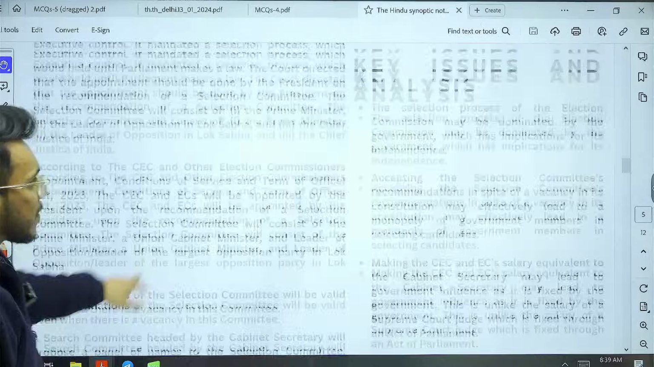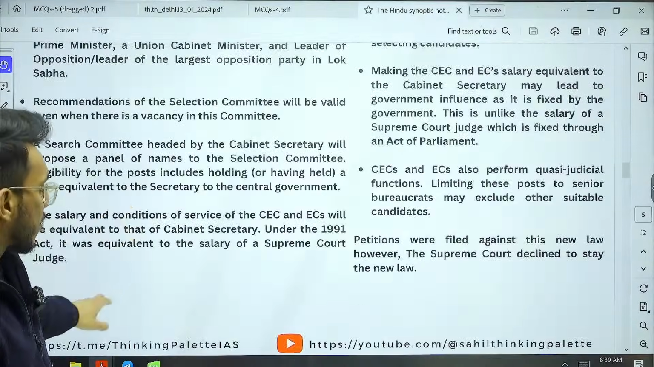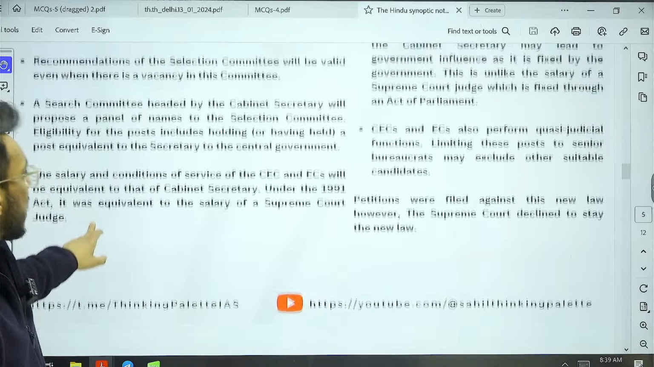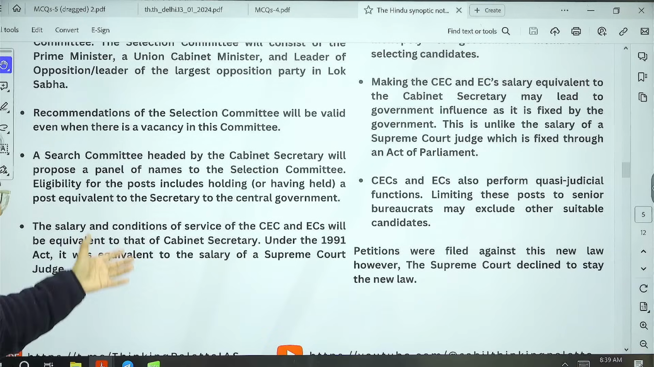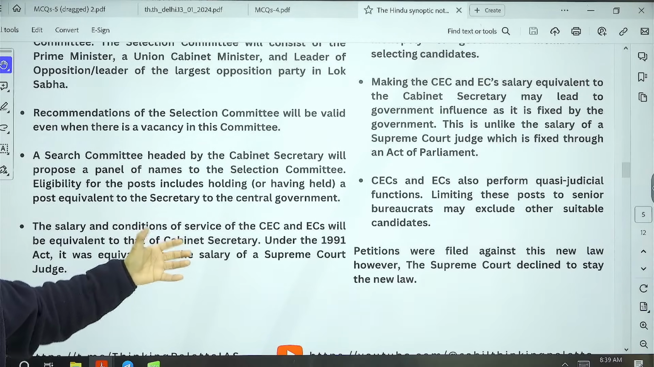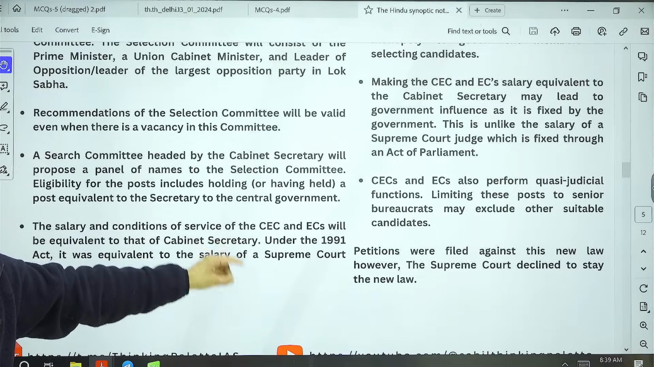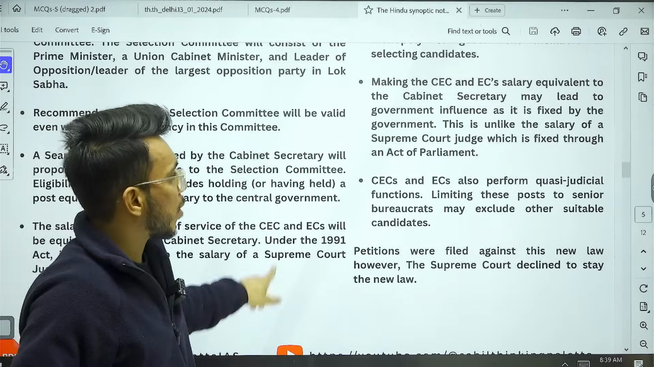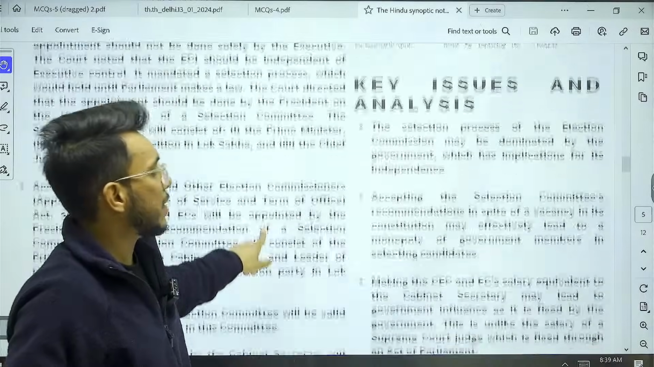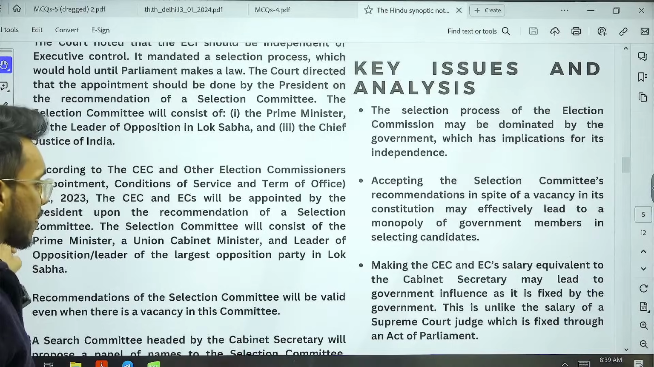Now guys, understand this particular thing. The salaries of Supreme Court judges are approved by an Act of Parliament. But the salary of the cabinet secretary is approved by the government. So here, through the salaries, their autonomy has been compromised. This is something that has come up in this particular capacity. So therefore guys, what happened?